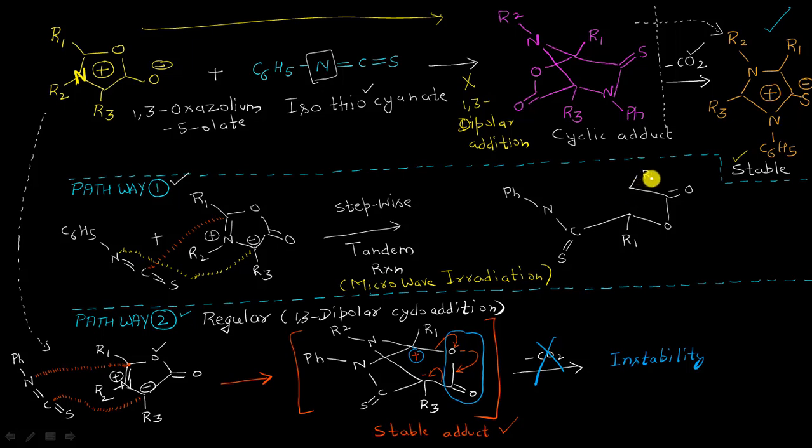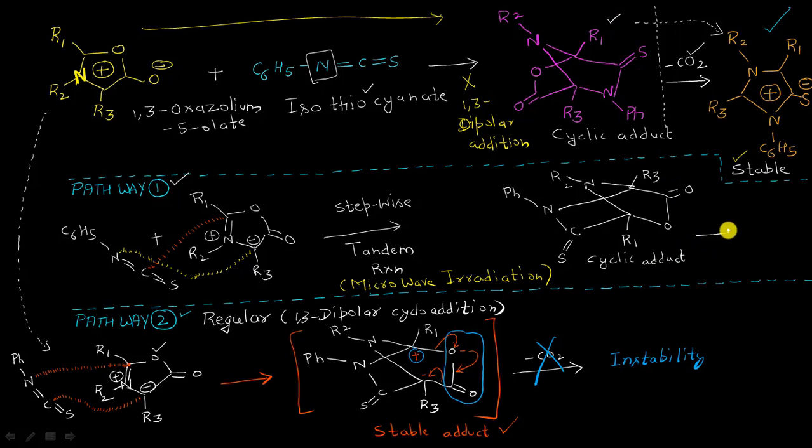This is also bonded to one R3 here, and this is further bonded to this nitrogen atom, right? And it is also having one nitrogen more, which is having the R2 group like this, okay? And now if you compare this cyclic adduct here, with what I have shown right here, these are the same structures, right?